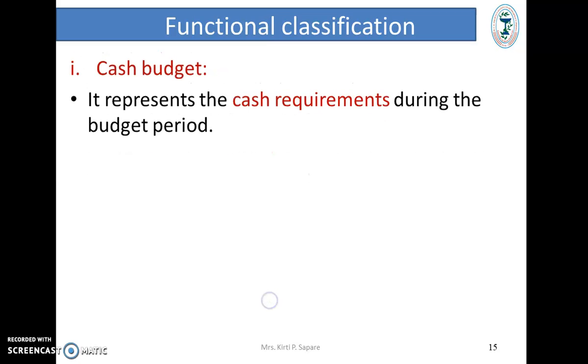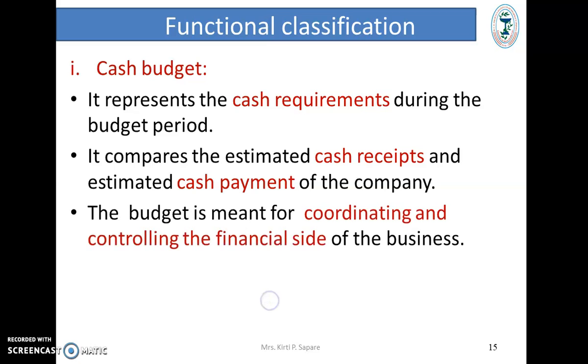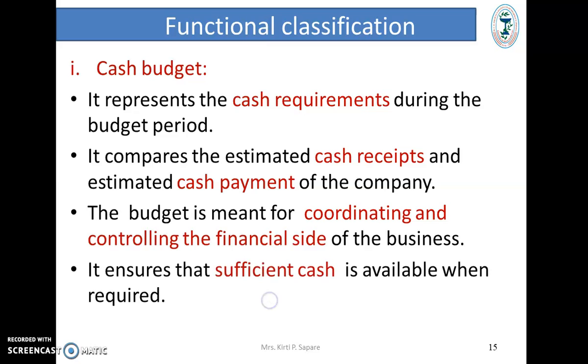Next is cash budget. It represents the cash requirement during the budget period. It compares estimated cash receipts and estimated cash payment of the company. This budget is meant for coordinating and controlling the financial side of the business. It ensures that sufficient cash is available whenever required.